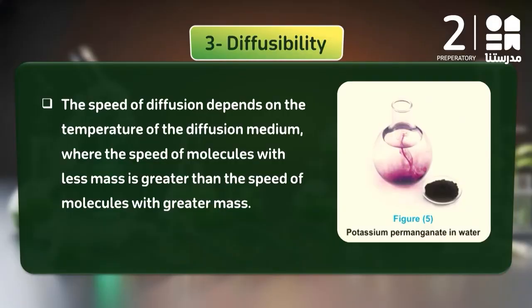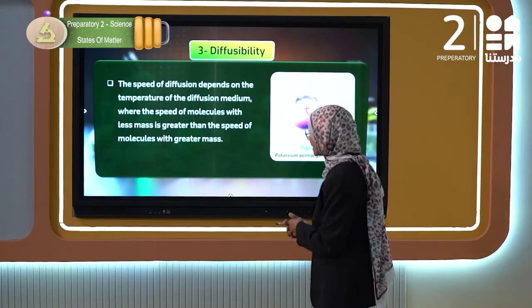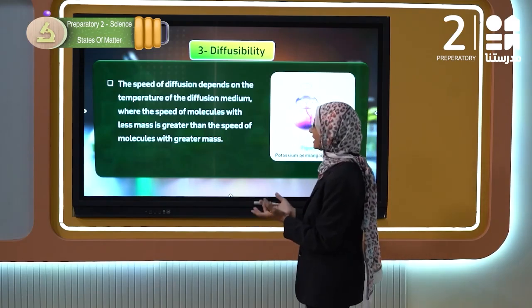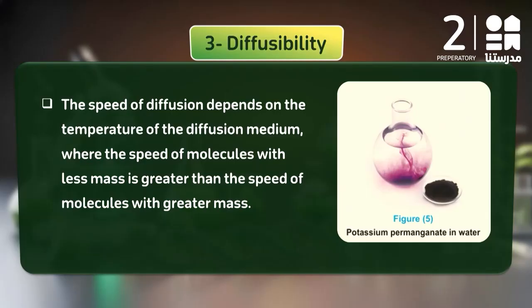The speed of a molecule with less mass is greater than the speed of a molecule with greater mass. Which one of them has more diffusibility, the large one or the small one? The less mass has greater diffusion than the greater mass. Let's see this potassium permanganate in water.